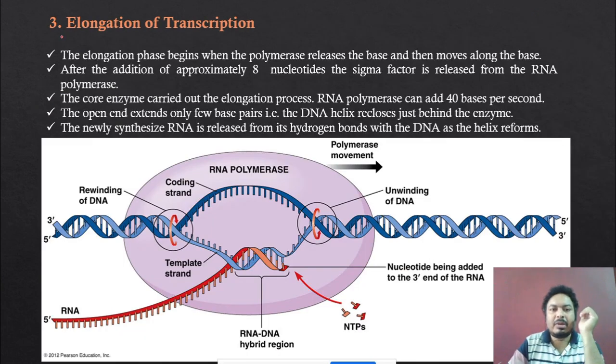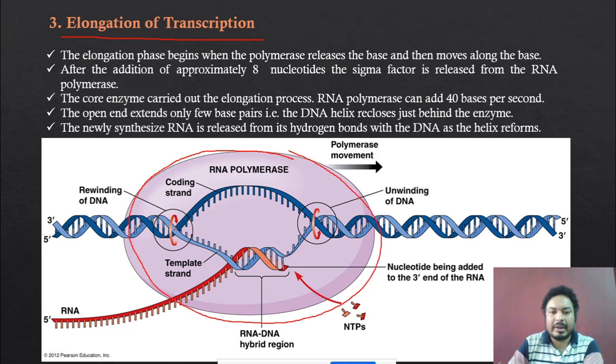The elongation process. Now what is the elongation process? You can see this is the RNA polymerase enzyme, the bigger enzyme. Inside the RNA polymerase enzyme, the unwinding process is occurring.